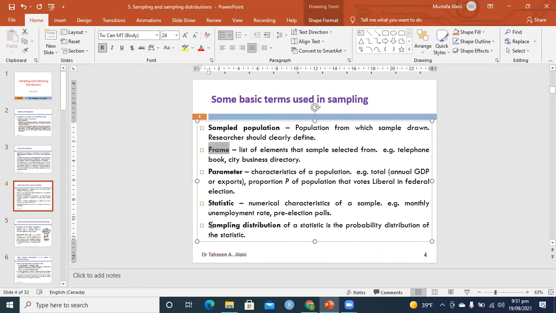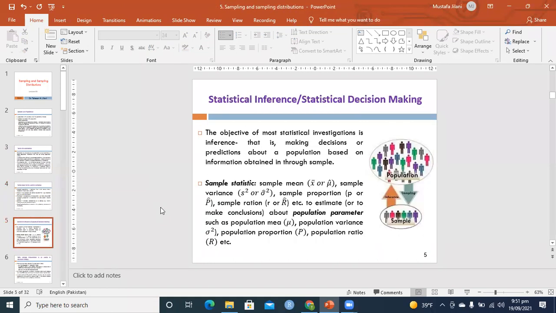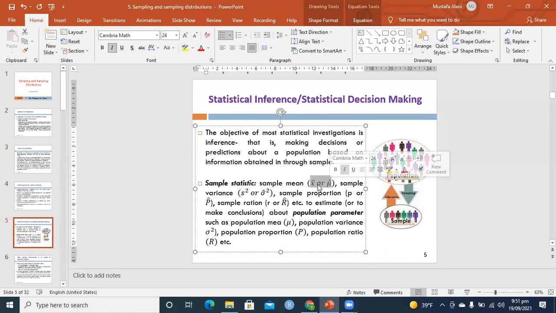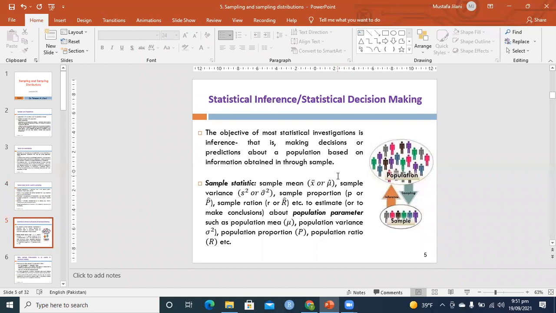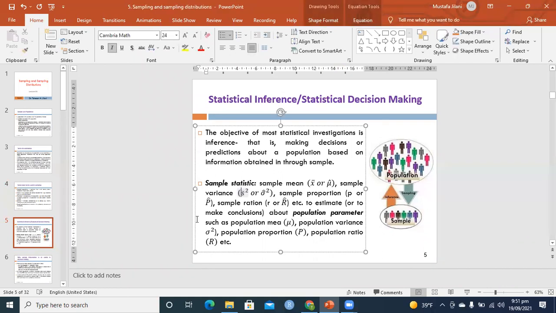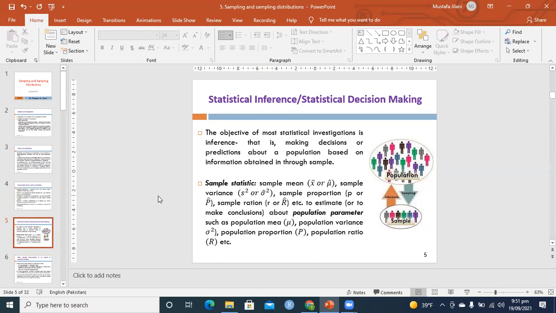Parameter, statistic, and we will see the sampling distribution in the next slides. So this is the one I made properly. You see sample mean X bar or mu cap. Whenever we use the cap sign, that means we are estimating; this is the estimated value. For example, this mu cap is the estimated value for the actual mu. Actual mu is the population mean. Sample variance is S square, and the estimate based on this sample is called sigma cap square. So remember, whenever we use the caret sign or cap sign, that means it is estimated from sample observations.